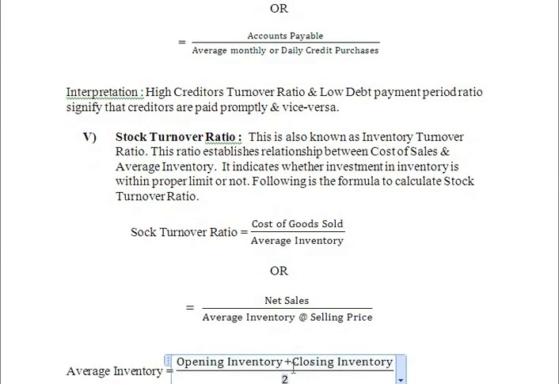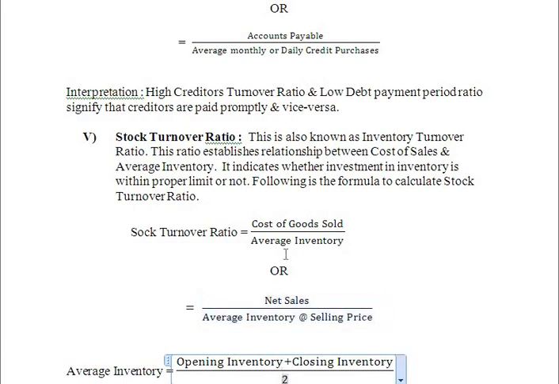The fifth one is stock turnover ratio. Stock turnover ratio is also known as inventory turnover ratio. This ratio establishes relationship between cost of sales and average inventory. It indicates whether investment in inventory is within proper limit or not. The formula to calculate stock turnover ratio is cost of goods sold divided by average inventory, or net sales divided by average inventory at selling price.